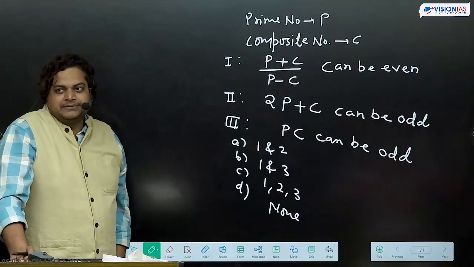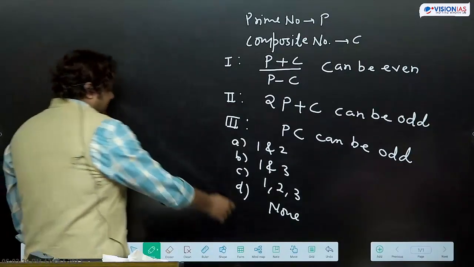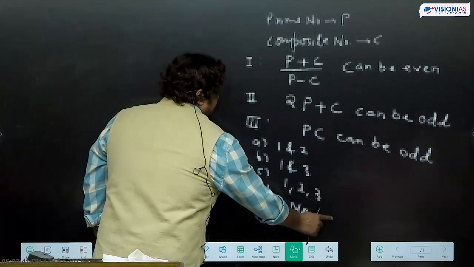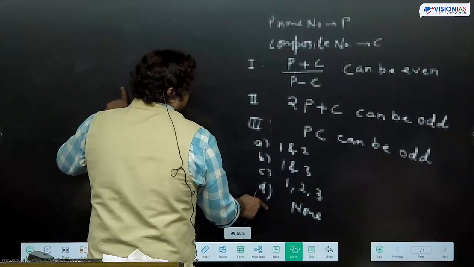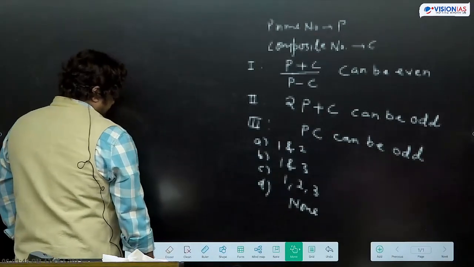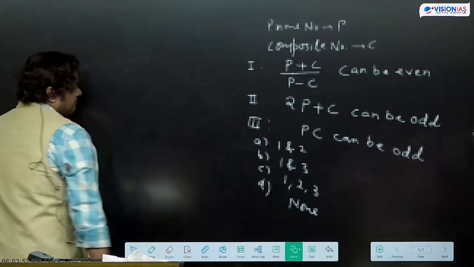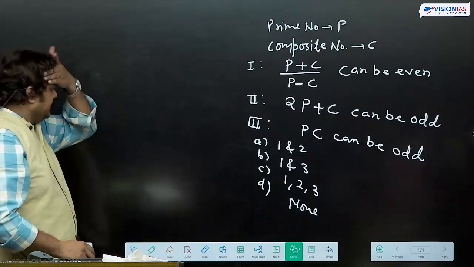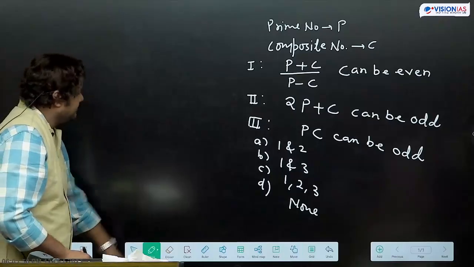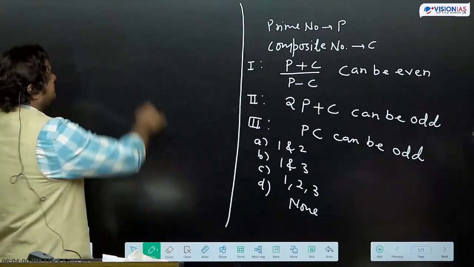Is 2p plus c coming even? Okay, we'll try to see. We'll take the first statement first. So p is a prime number.